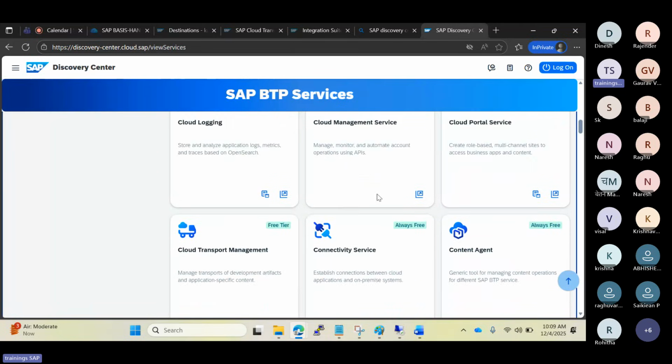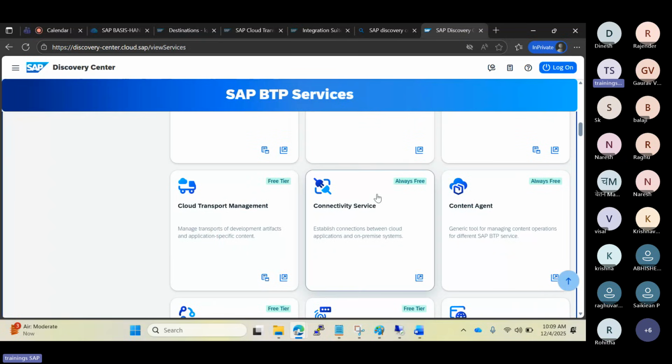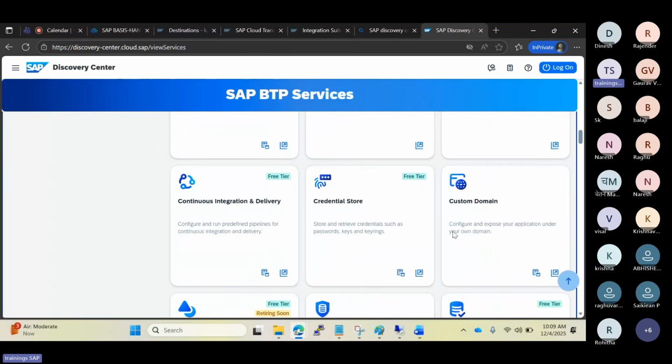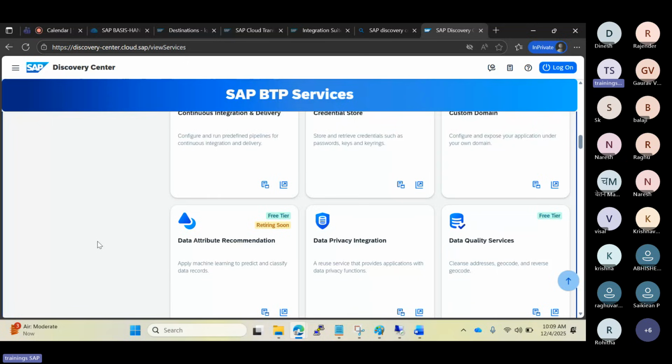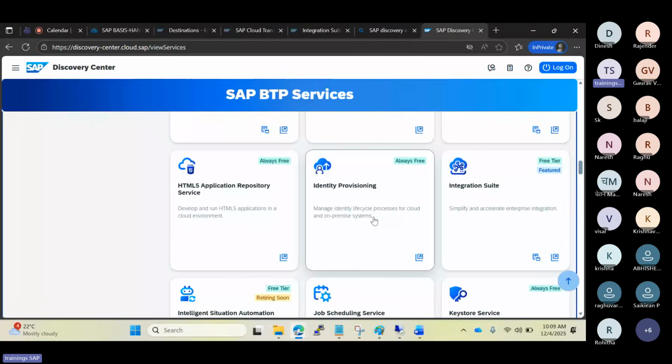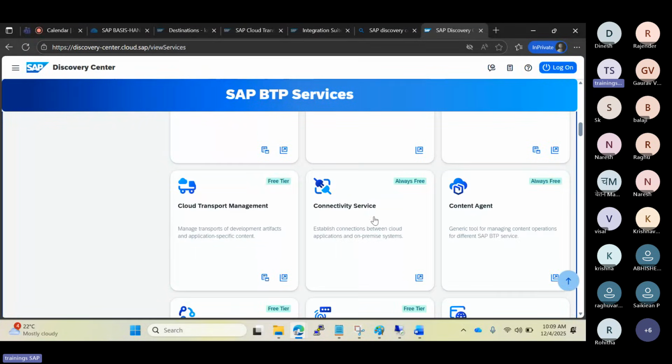Cloud Transport Management, custom domain services, data quality, forms service, ADS service, event mesh. All these services are available.